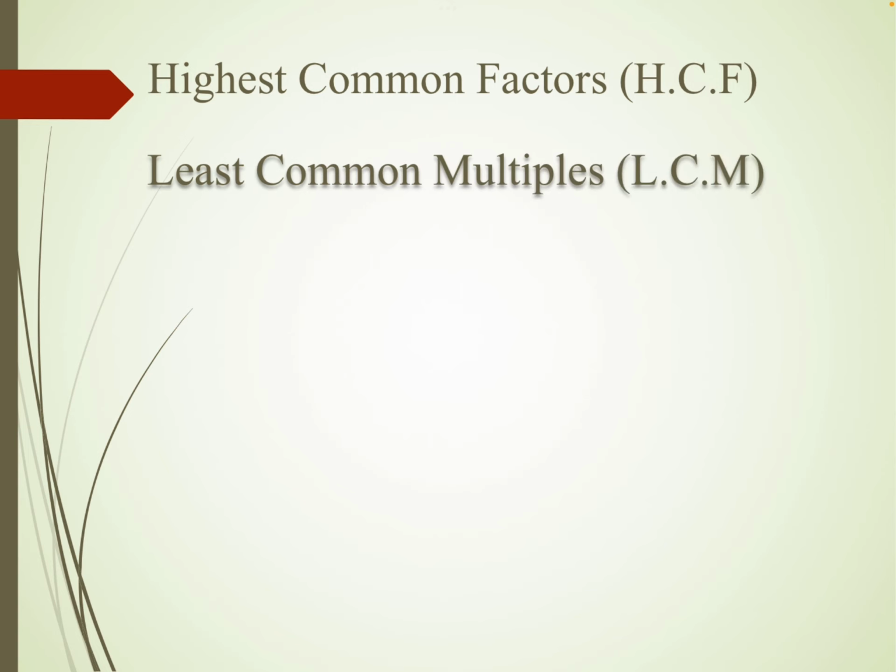So let's discuss HCF and LCM. What is the definition of HCF? HCF is the highest common factor and LCM is the least common multiple. So one is factor, another is multiple. Factor means the part of that number that is equally divided by some number, and multiple is like we are proceeding 1 into 1, 1 into 2, 1 into 3. Okay.